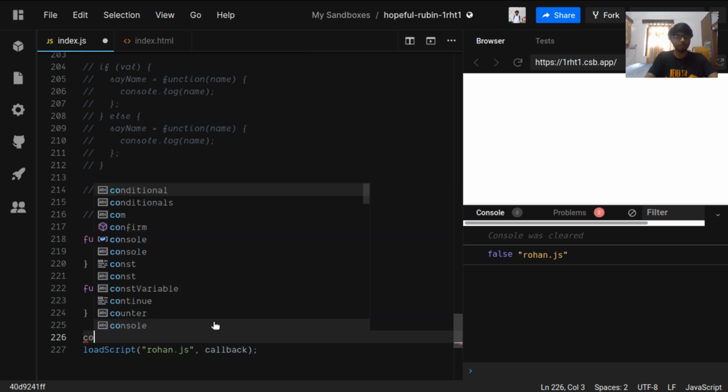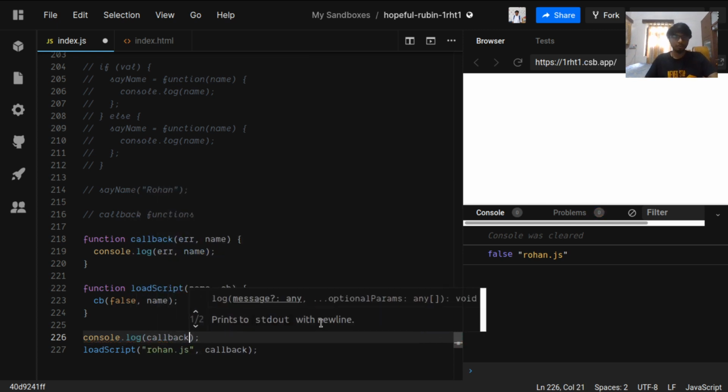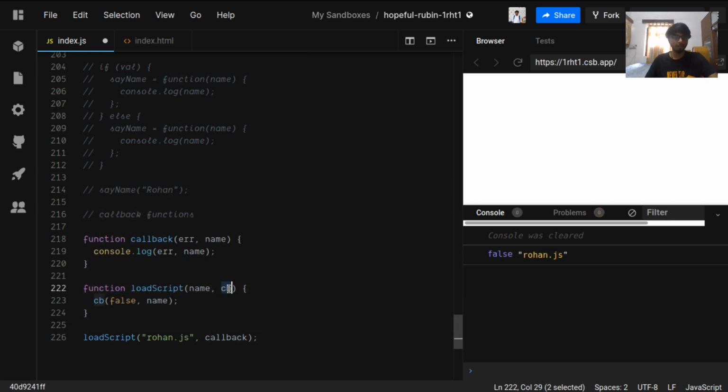If we were to console log what callback is here, callback is a function which has some definition inside it. We are not calling it, we are not instantly calling this function, but we are passing this function to the loadScript function. And loadScript is expecting a value cb, which should be a function, and if cb is there, then it will call that function for us with the values false and name.